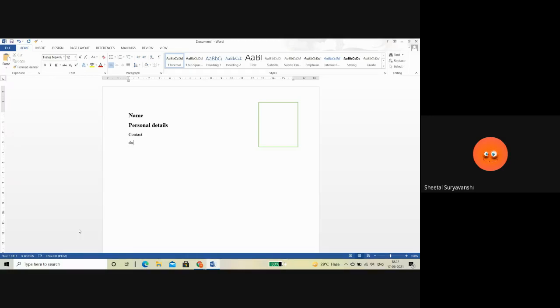Then date of birth. Then you can also add your marital status. Then your email ID. That's the most important thing for getting a company mail.